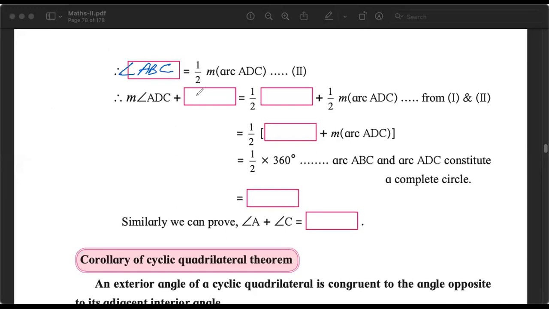Now ADC और ABC को अगर हम ऐड करेंगे, so half of arc ABC and half of arc ADC, half कॉमन हो गया तो हमारे पास बचा arc ABC plus arc ADC. Now this is a full circle, so it is 360 degrees and half of 360 degrees is 180 degrees. So angle B plus angle D is 180 degrees. Similarly, angle A plus angle C equals 180 degrees is the proof.